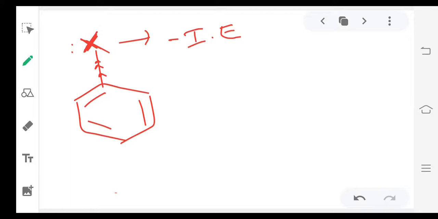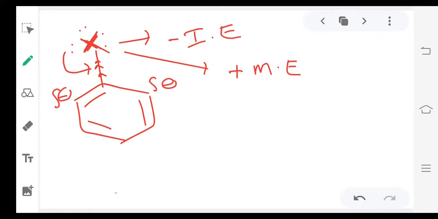And similarly, because of the presence of a lone pair, it will donate electrons to the ring and show positive mesomeric effect. So due to positive mesomeric effect, you will get partial negative charge at the ortho positions as well as partial negative charge at the para position. So only at ortho and para you will get partial negative charges due to resonance.